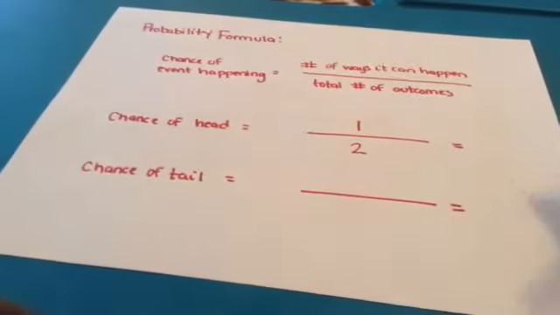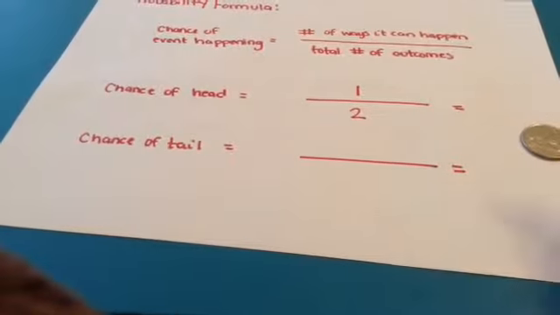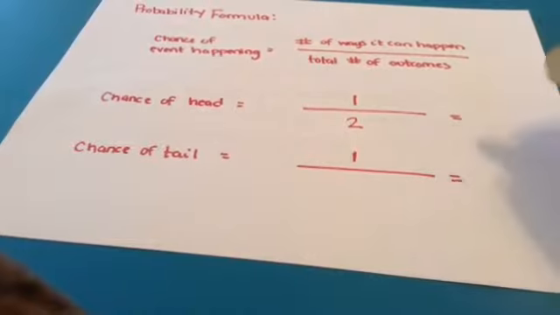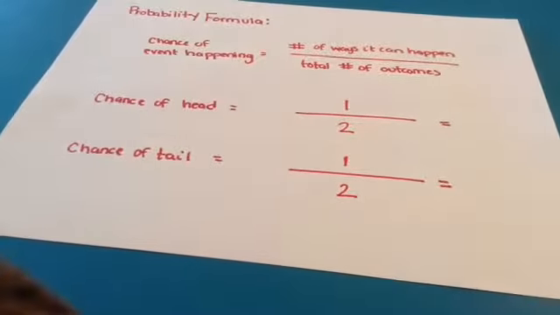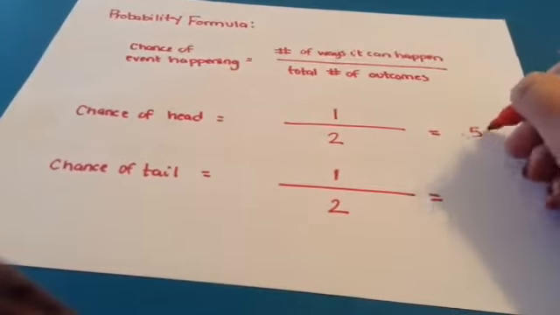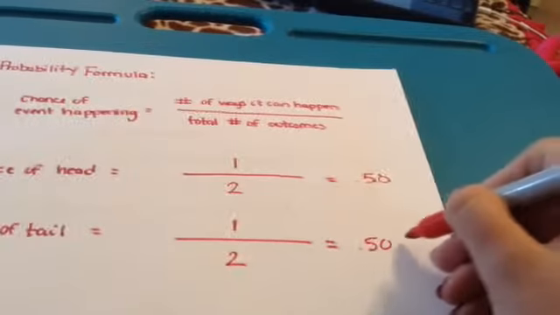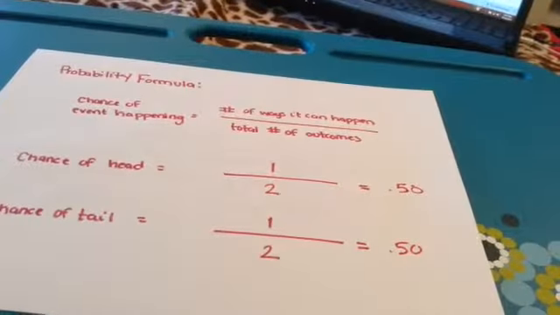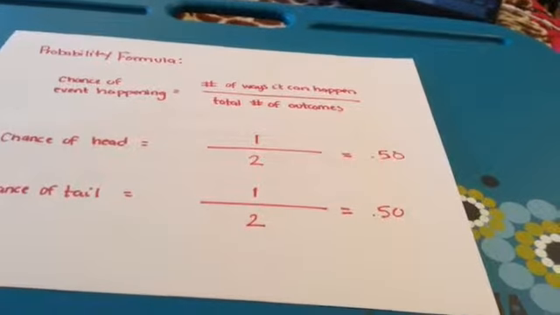Same thing with down here. So your chance of getting a tail, you have 1 chance if you flip. There's only one way to get a tail, and you can either get a tail or a head. So same thing, you're going to have 1 out of 2 chance, which is going to be 1/2 chance, which goes down to 50% on each. Okay, so no matter, like I've been saying, no matter when you flip it, how many times you flip it, you're always going to have a 50-50 chance of getting heads or tails.